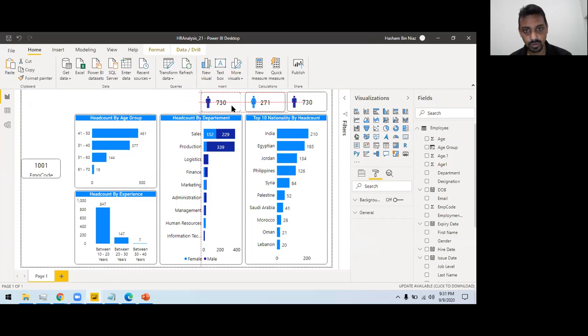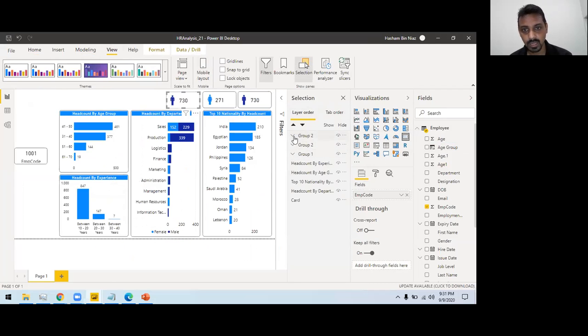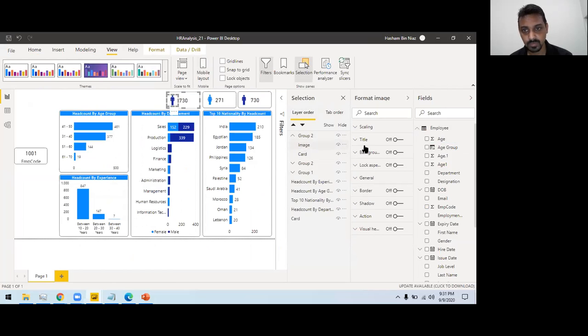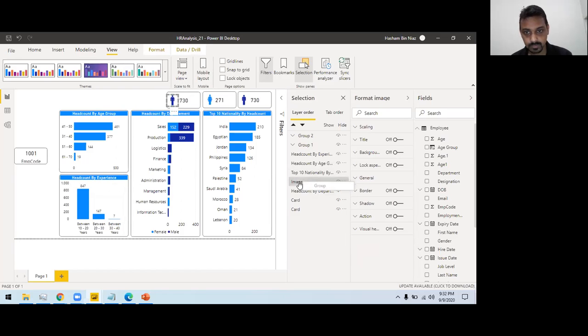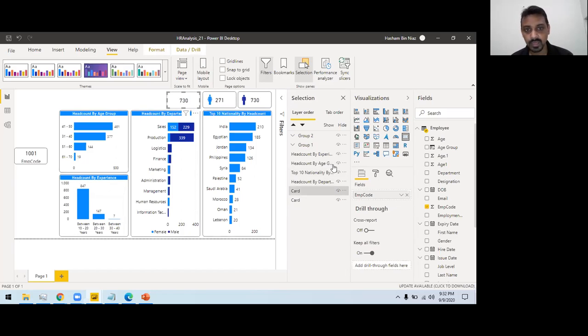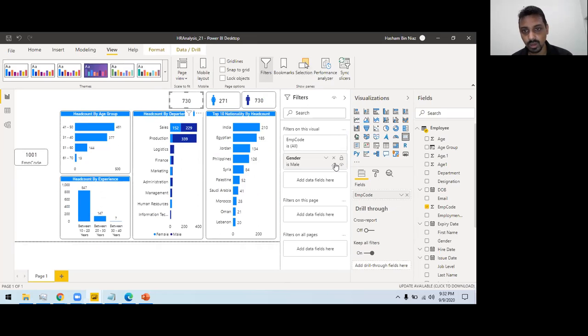I can copy paste this one for now. And then I can go into the selection tab. I can remove this one, ungroup, and then I can remove this image, right? And here, since you already have this thing called filter, if I clear this filter and remove this for now, this is showing this.